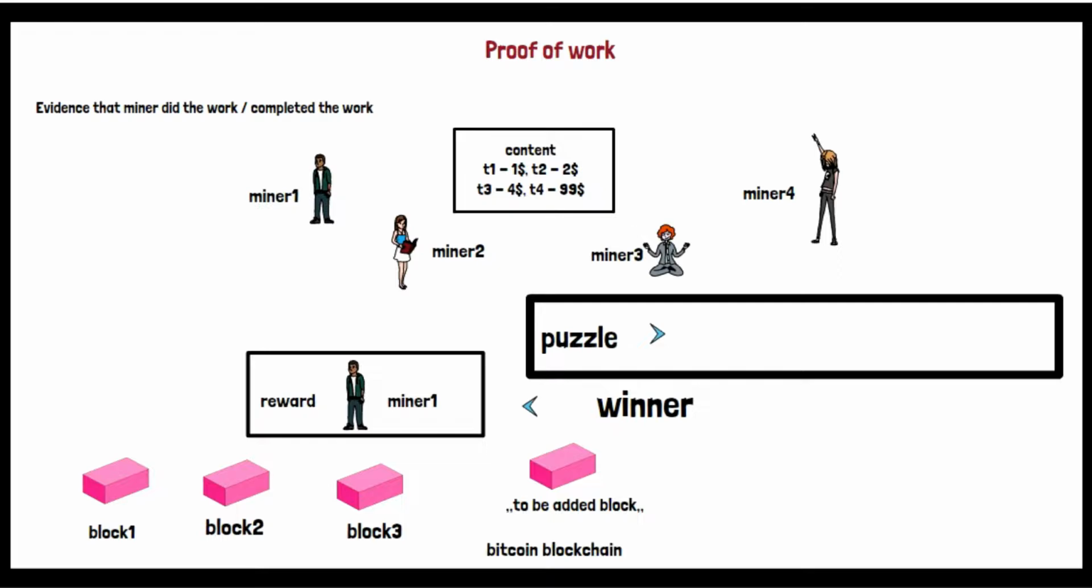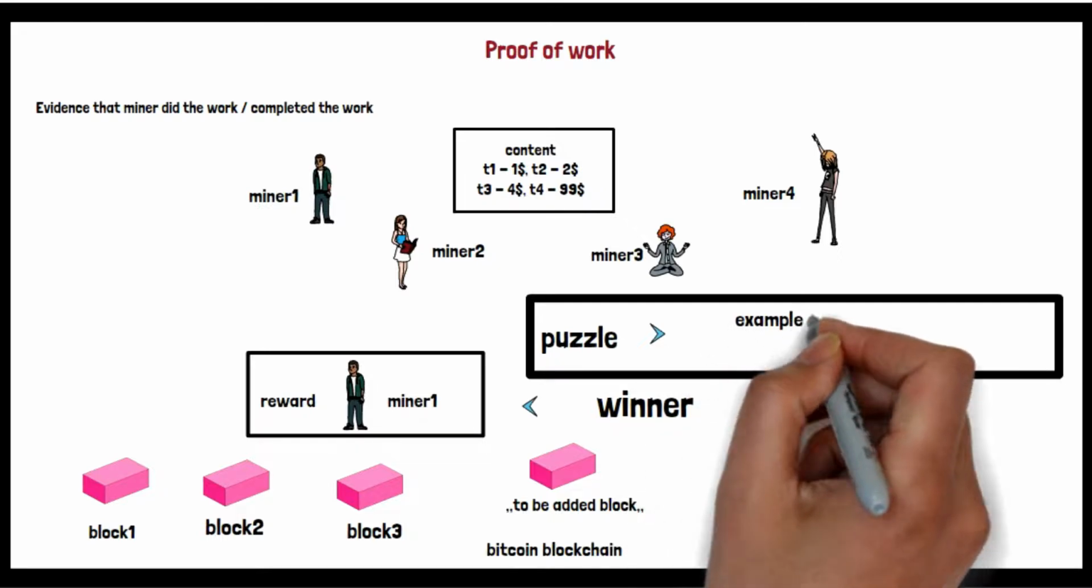The puzzle is solved. Miner 1, 2, 3 validated the content. Miner 1 was able to solve the puzzle first, so he is the winner, and now he is getting the reward, and that block is added as part of the blockchain. I hope the picture is clear. Now let's try to understand what we have learned already. So this puzzle thing, what is that puzzle?